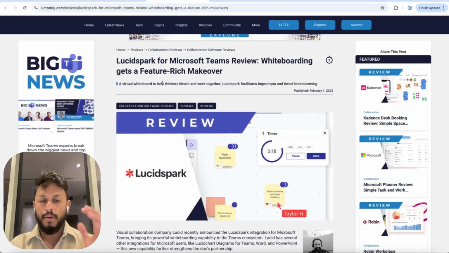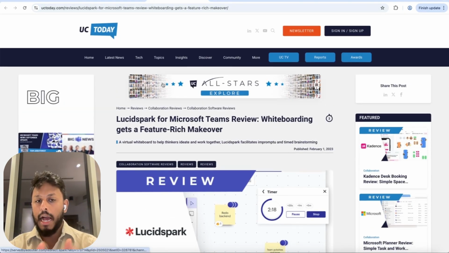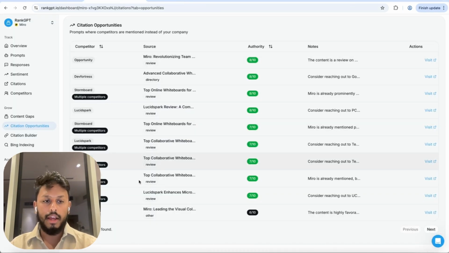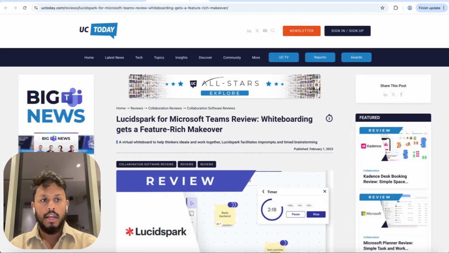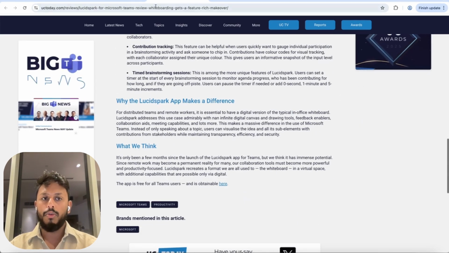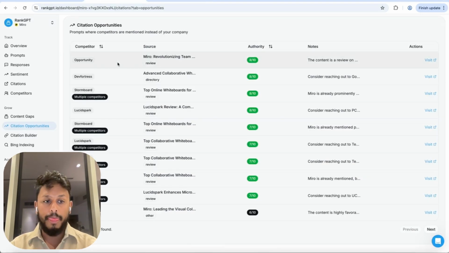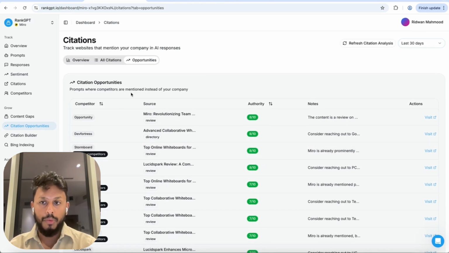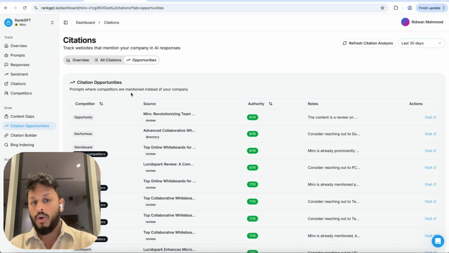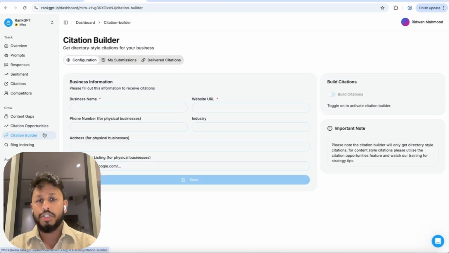So it shows that, look, your competitor has this article about how they integrate with Microsoft Teams. That's causing them to have a ranking. So you also need a ranking like that. So in this example, you can contact this site to ask them to be mentioned in the article, or ask them to create an article about you, and you can then reverse engineer that. You can check our training videos for more information on the strategy behind this. But citation opportunities will basically show you what sources and references your competitors have that are causing them to be mentioned that you don't have, so that you can then go and build similar things with outreach and so on.